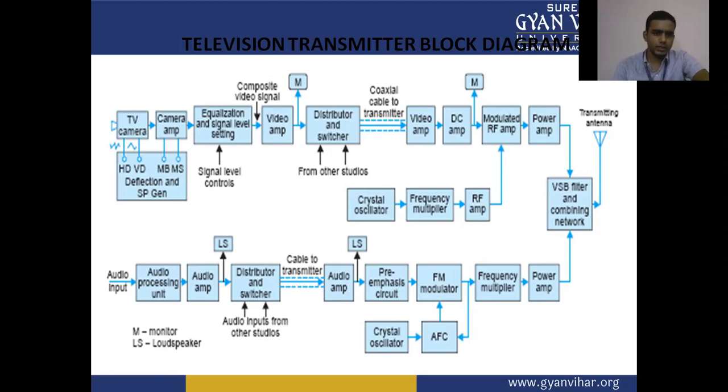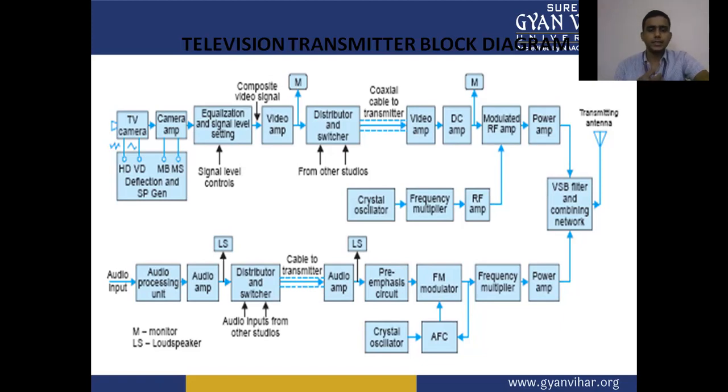So in this section, we have a first block, that is the TV camera. The camera will capture the image, and this image is converted into the video signal by the scanning process.